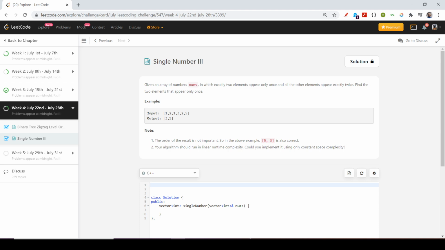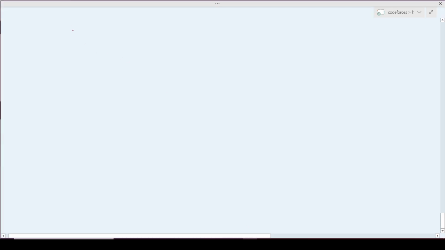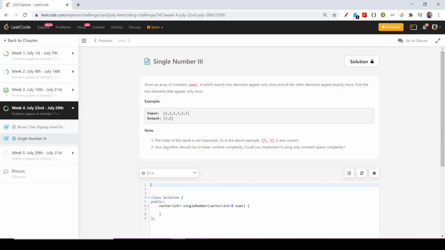So our example case is 1, 2, 1, 3, 2, and 5. I don't want to take any extra space.